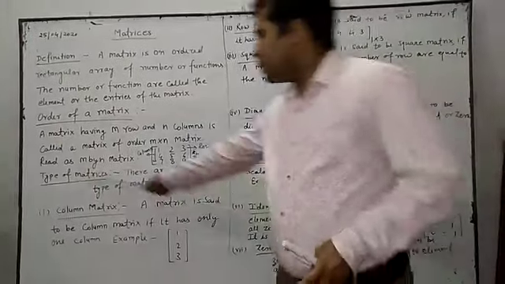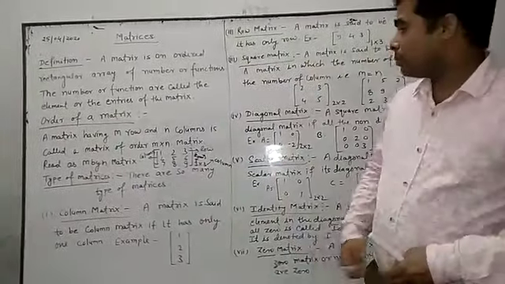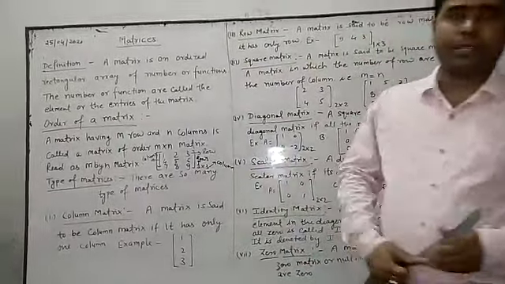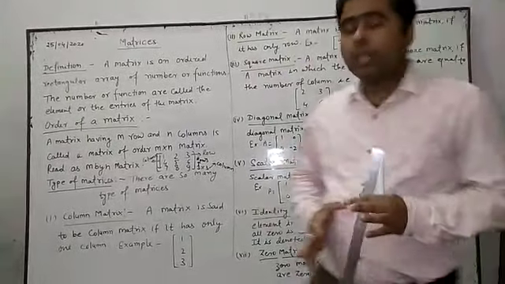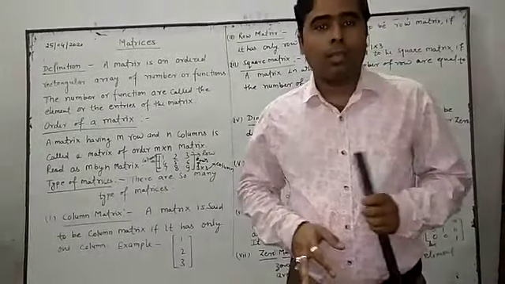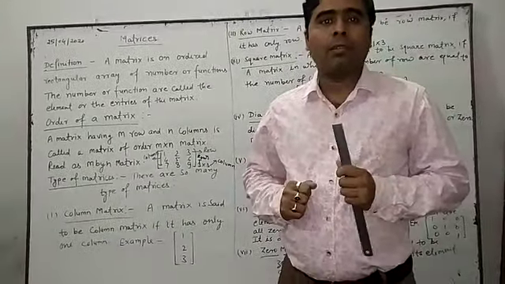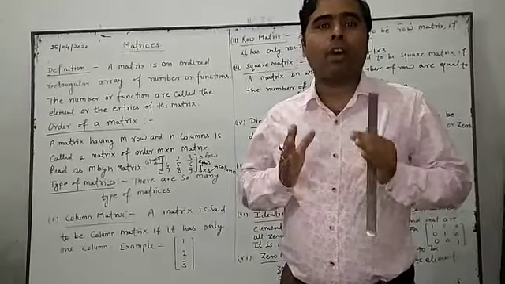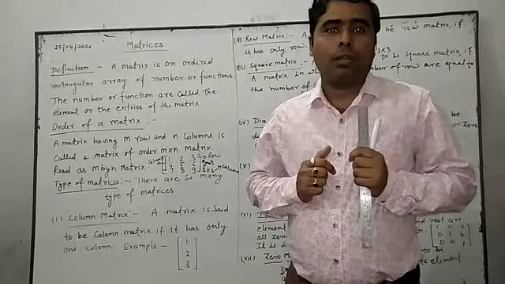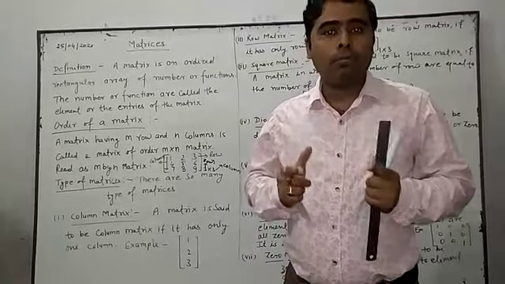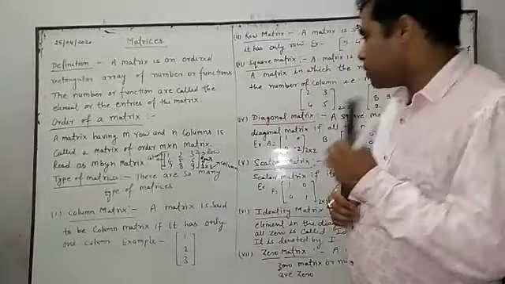Now after that, types of matrices. There are so many types of matrices. First one is the column matrix. Column matrix means the matrix which has only one column. It has 3 rows and the order of this one is 3 cross 1. This one is R1, this one is R2 and this one is R3, and this one is the only C1. This is the column matrix.